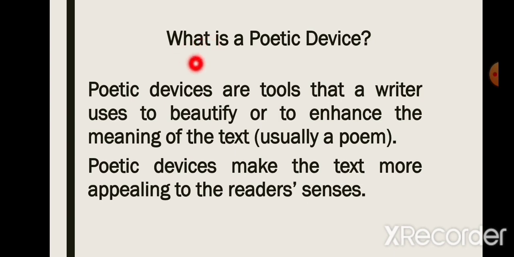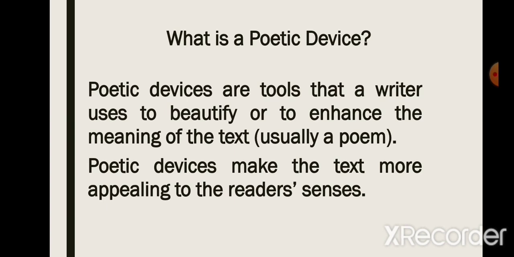First of all, we'll see what a poetic device is. Poetic devices are tools that a writer uses to beautify or to enhance the meaning of the text, usually a poem. They are used by writers, especially in poems, to beautify them, to add more meaning or substance to the existing meaning in the text. Poetic devices make the text more appealing to the reader's senses. So it appeals to us more when we read text where these devices have been used.